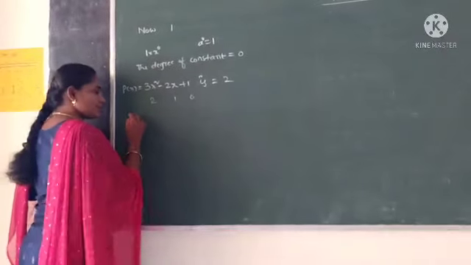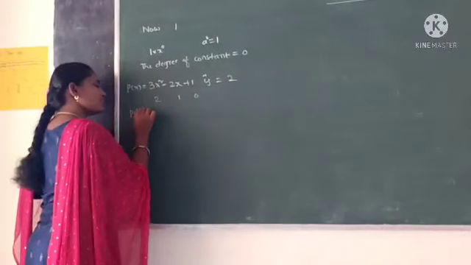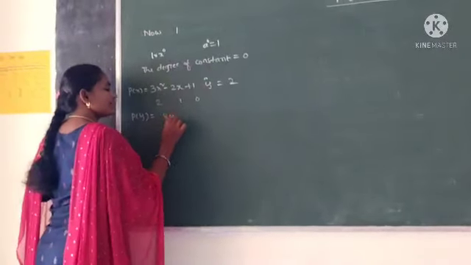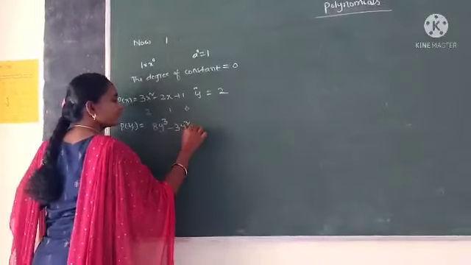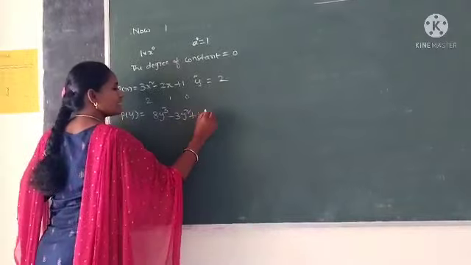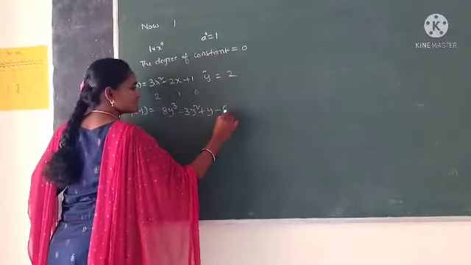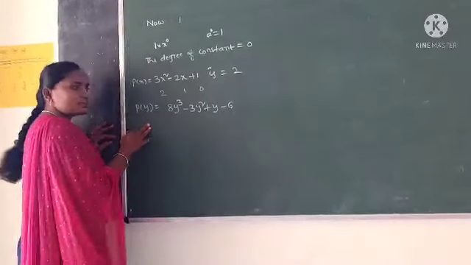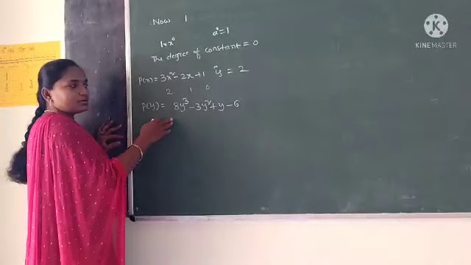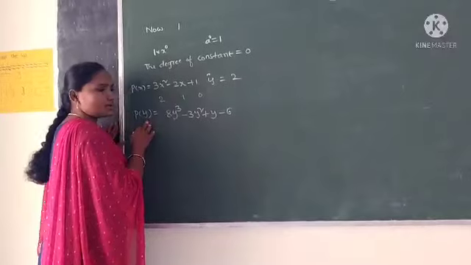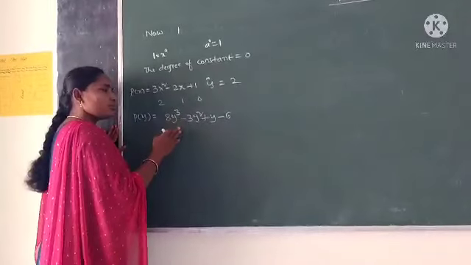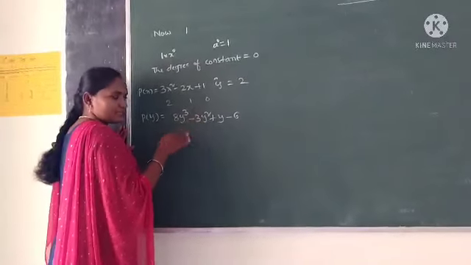Let us take another polynomial. Some p of y is equal to 8y cube minus 3y square plus y minus 6. This is the polynomial of y. Here the variable is y. We also write the degree of each term.